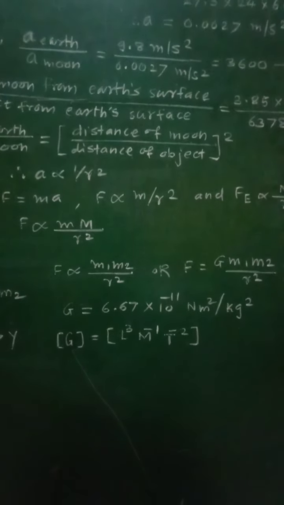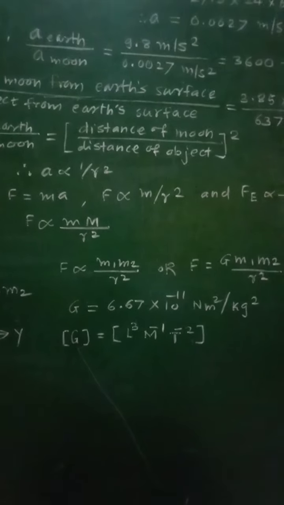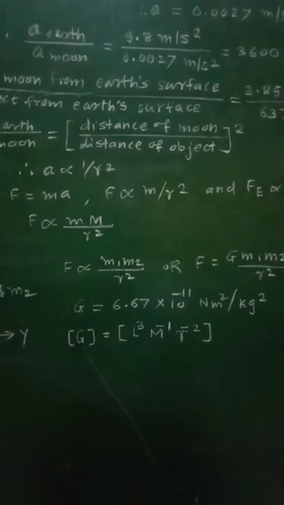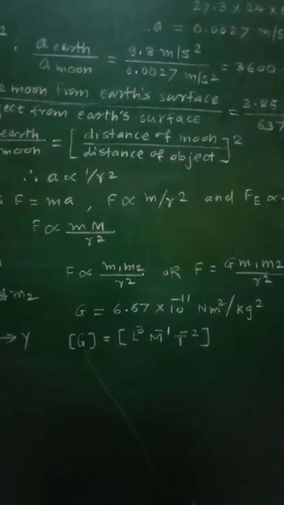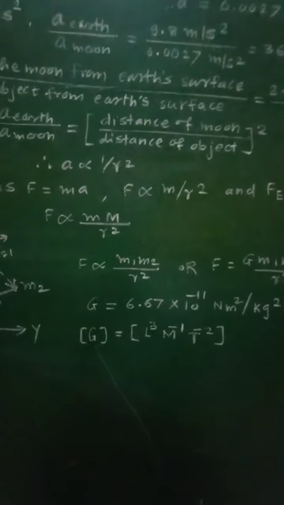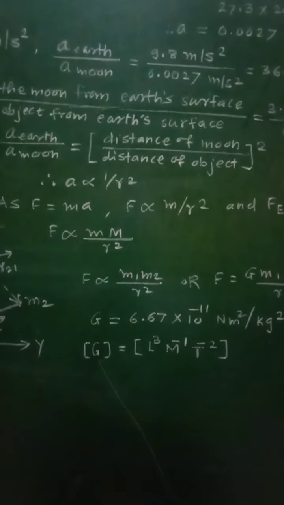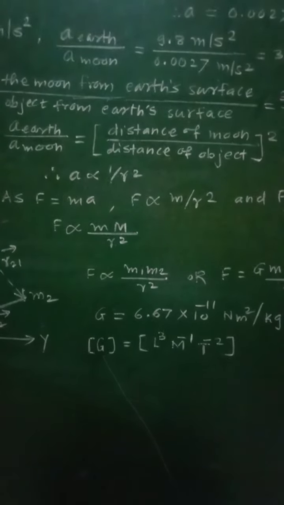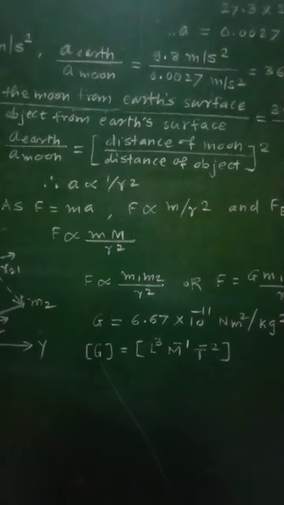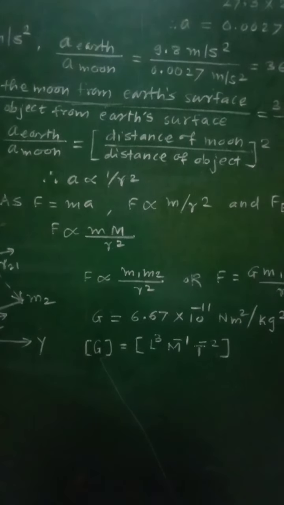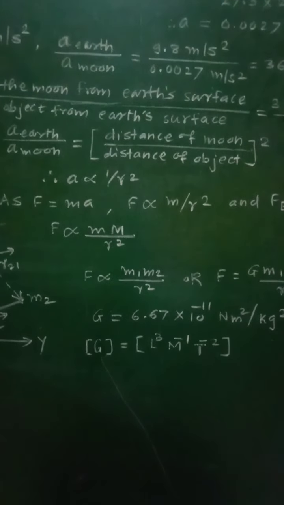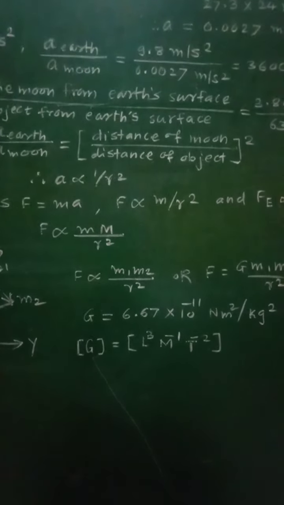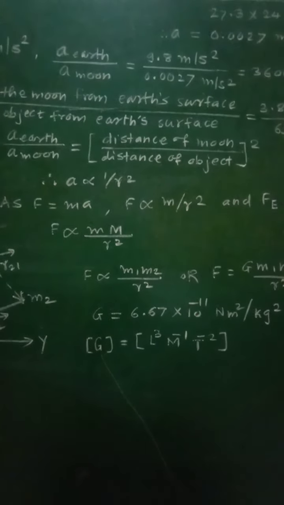every particle of matter attracts every other particle of matter with a force which is directly proportional to the product of their masses and inversely proportional to the square of the distance between them, which is considered as the universal law of gravitation. So let us see again the statement of this law. Every particle of matter attracts every other particle of matter with a force which is directly proportional to the product of their masses and inversely proportional to the square of the distance between them.